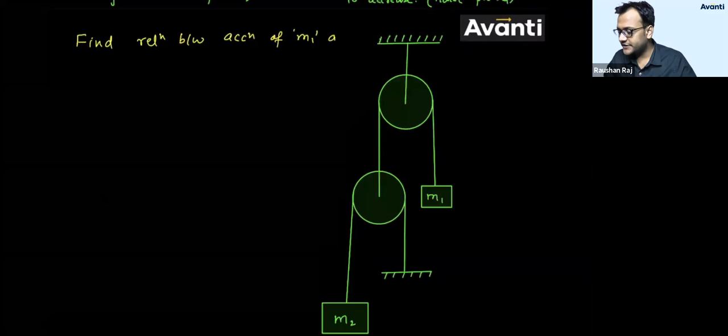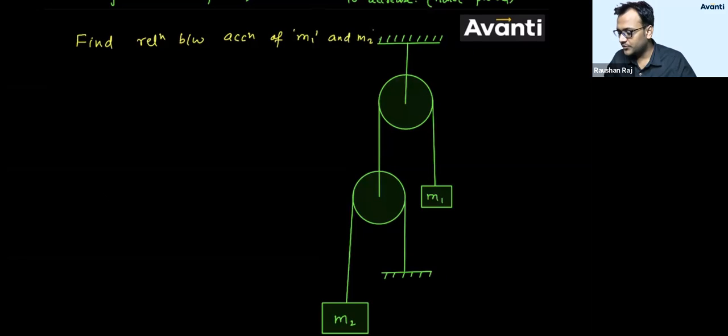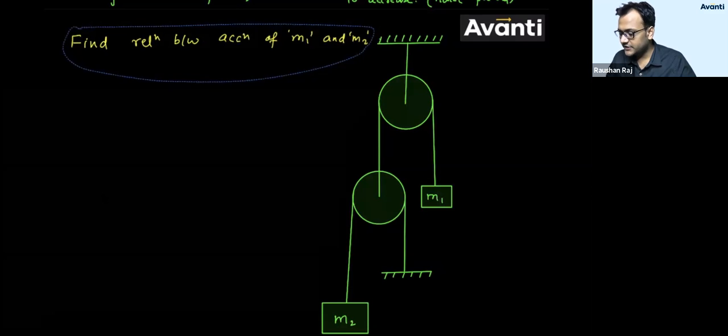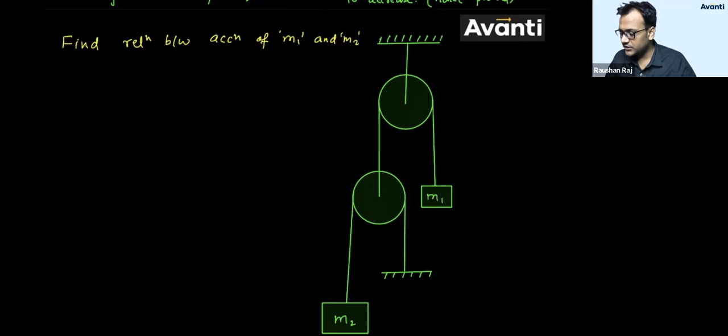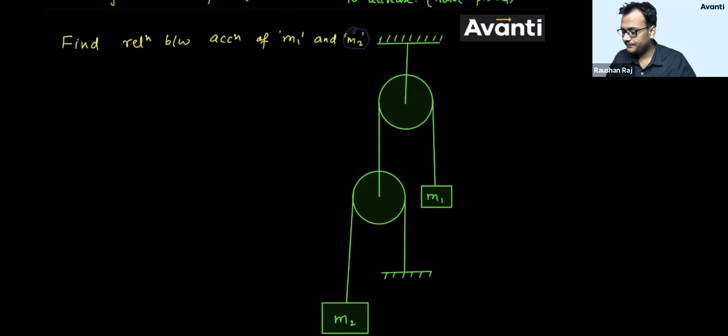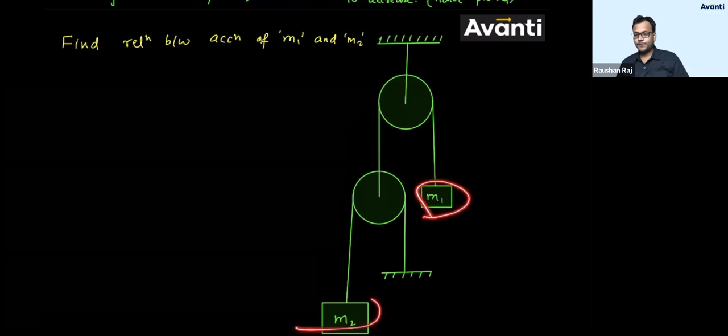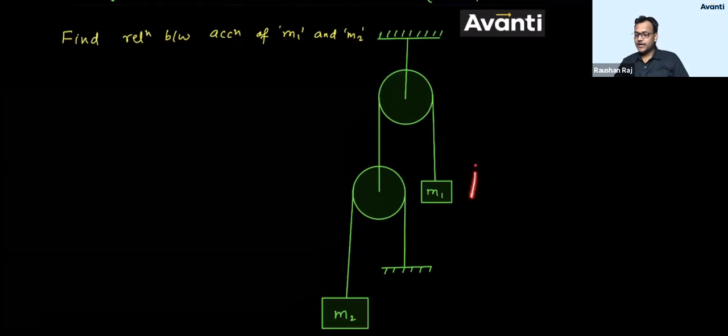It's up to you in which direction you want to consider, because masses are not given to you. So it doesn't matter which direction you have considered. Just follow the same direction throughout the problem. Get the relation between acceleration of m1 and m2. You can consider m1 is going up and then find the acceleration of m2. You can do whatever you want to do. Just try to get the relation. Tell me the relation between acceleration of m1 and m2. Come on guys, please give an attempt.